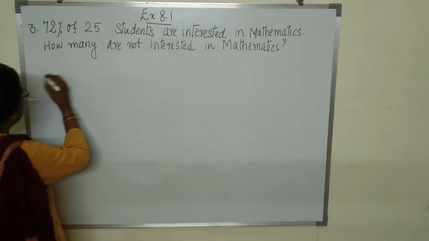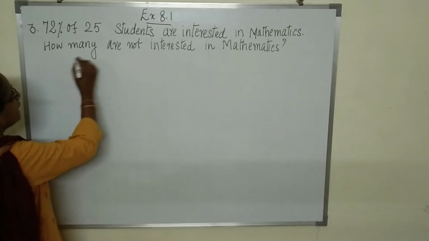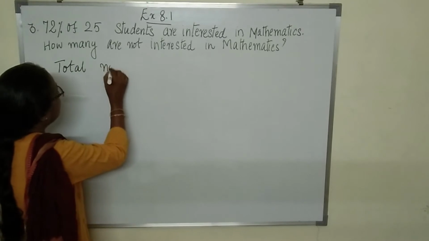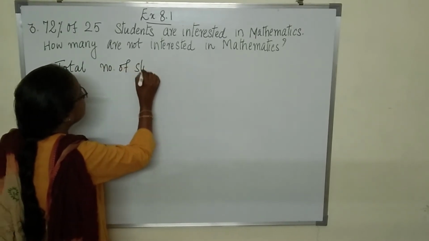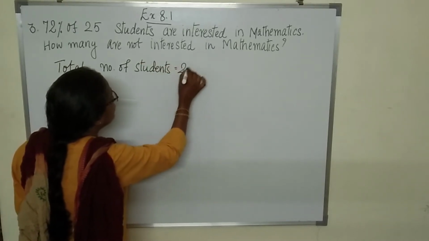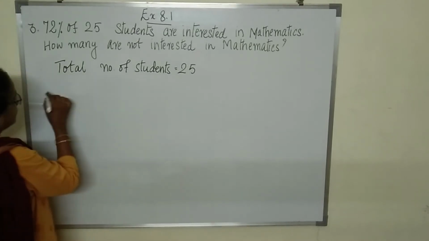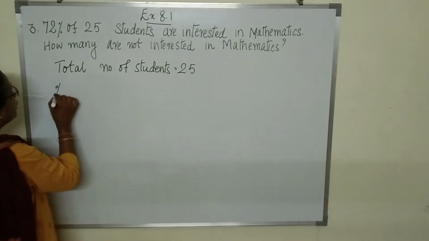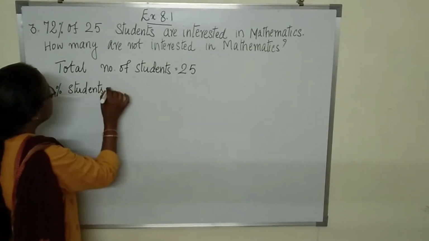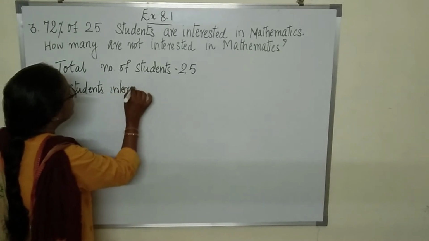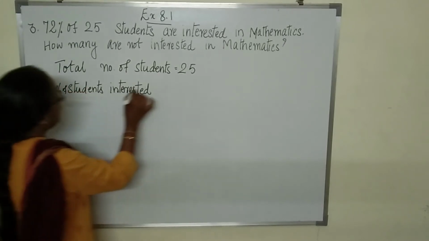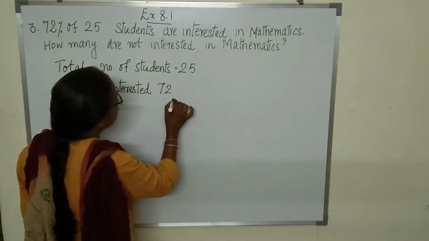So let us write the steps now. Total number of students is equal to 25. Now, percent of students interested in mathematics is 72.